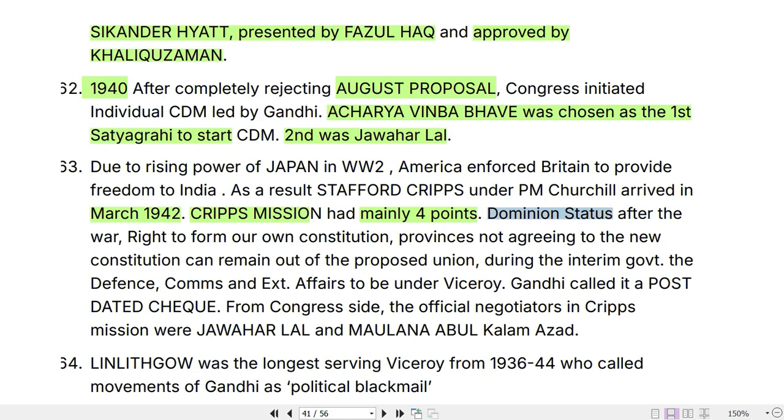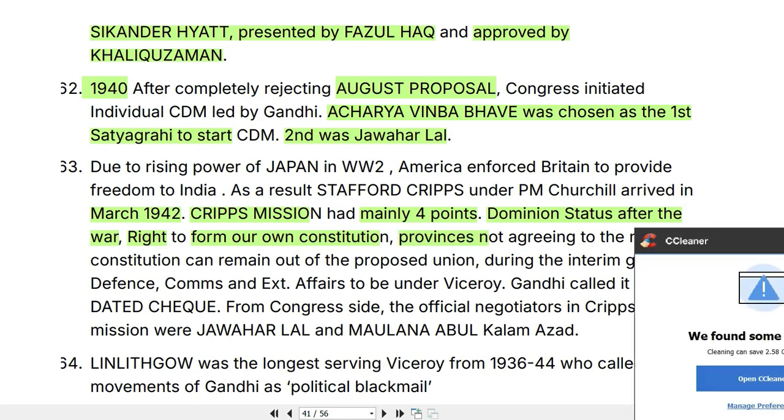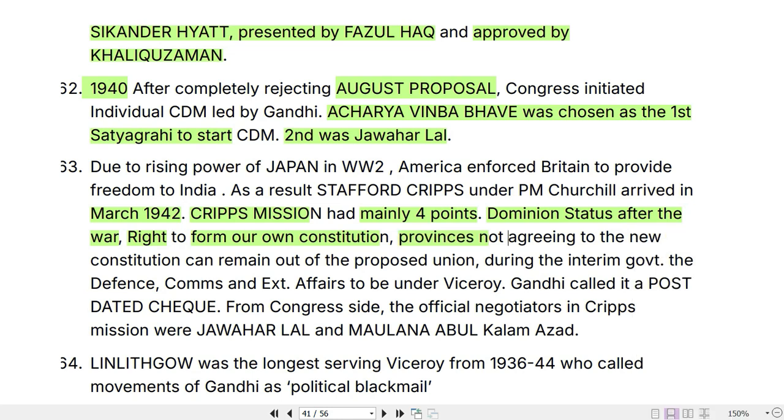It talked about the dominion status for India after the World War II, and right to form our own constitution, and provinces which are not agreeing to the new constitution can remain out of the proposed union. And there shall also be an interim government, but the interim government had to give their authorities related to defense, communications and external affairs under the viceroy. So these are the 4 points related to the Cripps Mission, which arrived in March 1942 under Sir Stafford Cripps.